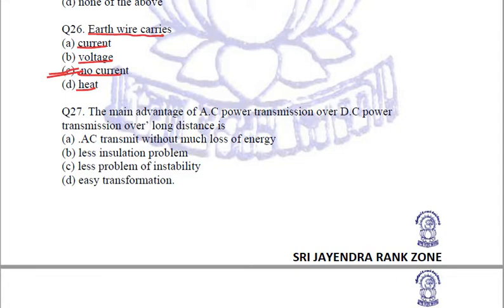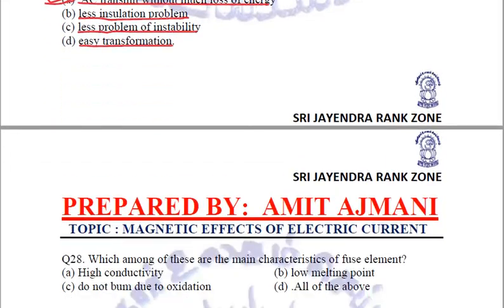Fine. Next question. The main advantage of AC power transmission over DC power transmission over long distance is. What is the advantage of AC? Options are AC transmits without much loss of energy. Second is less insulation problem. Third is less problem of instability. Fourth is easy transformation. The answer I hope everybody knows. It is A. It is because AC transmits without much loss of energy. This is the advantage of AC power transmission over DC.